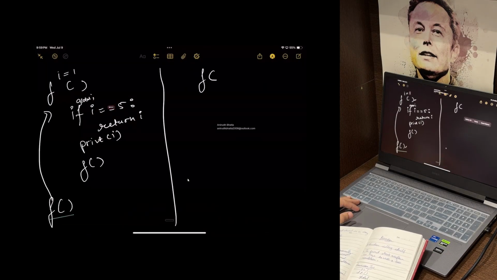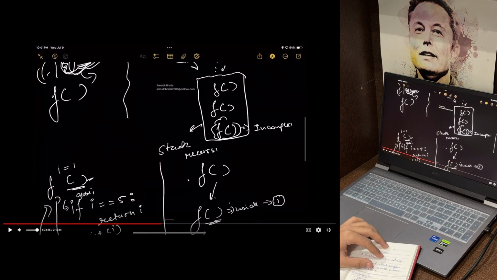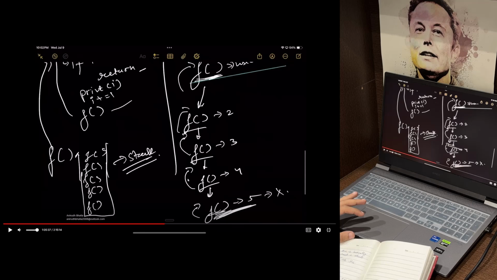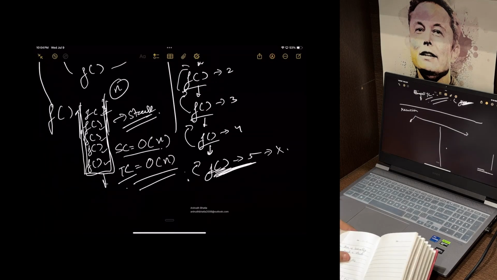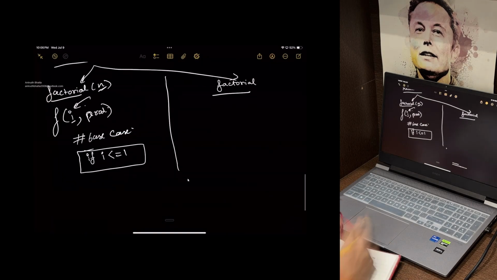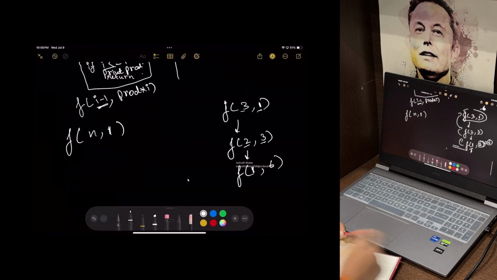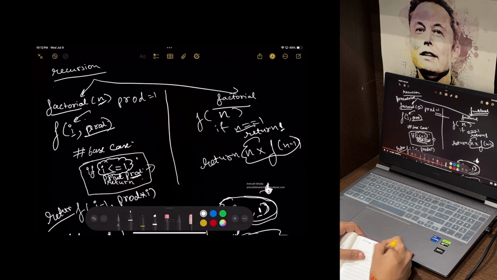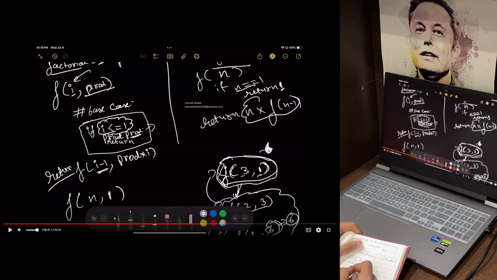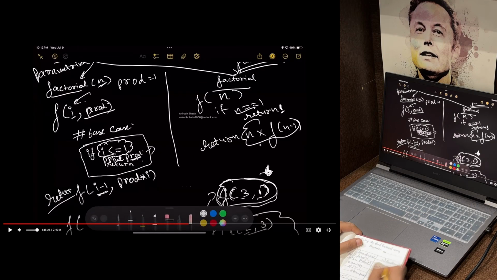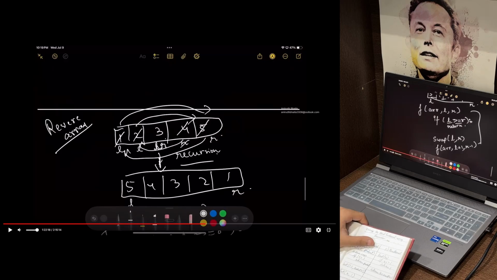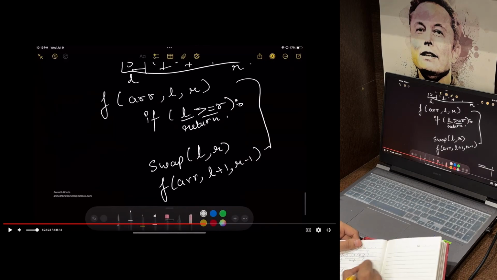I started my day as usual with my DSA lecture, and today's topic was recursion. We began with the basic question, what is recursion? Recursion, as the name suggests, is when something repeats itself. In programming, it means a function calling itself to solve smaller parts of the same problem. All these calls are stored in a stack. The first call goes at the bottom, and the last one exits first, just like a stack of plates.